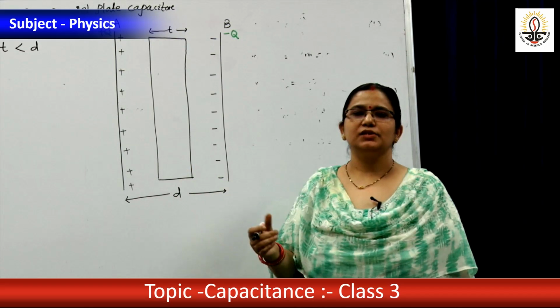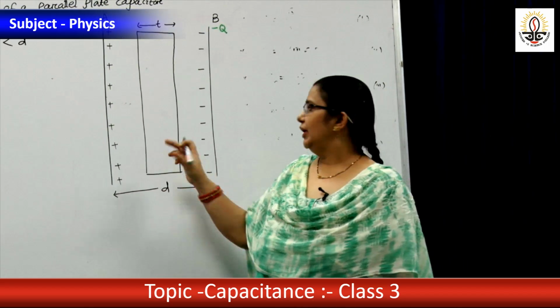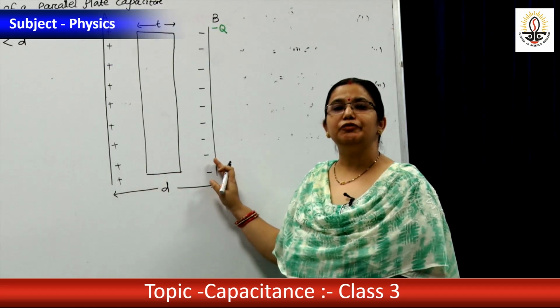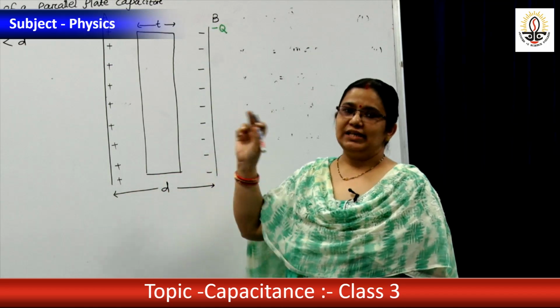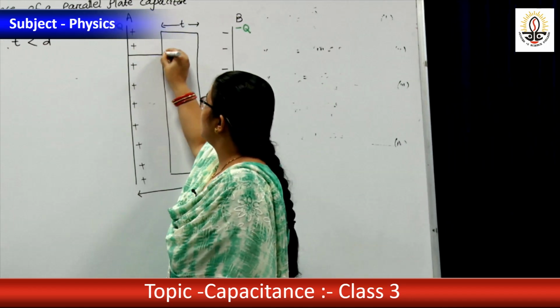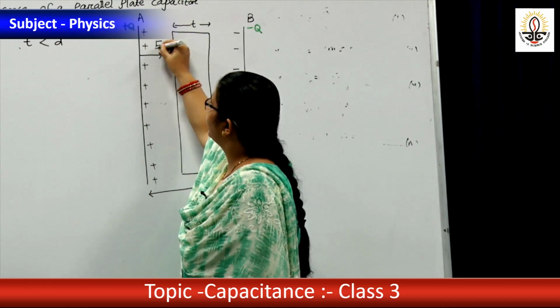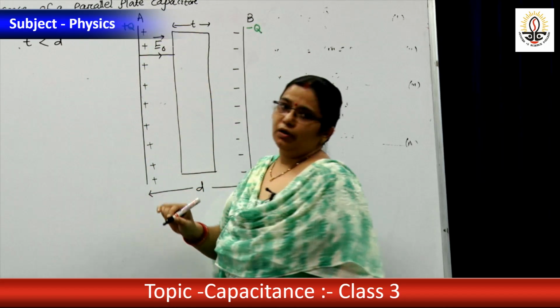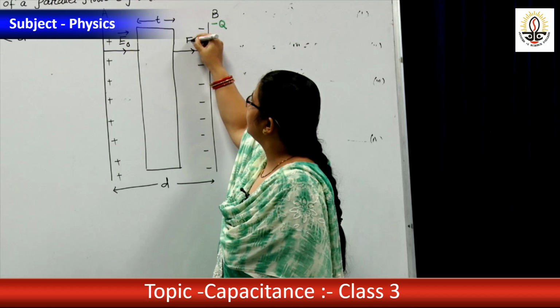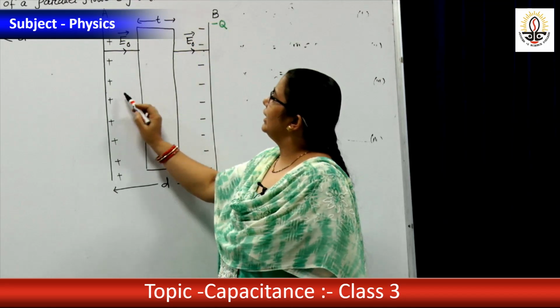In the previous class, we have learnt that the electric field between the plates of the capacitor is uniform. Okay? That is E, but here the notation is, suppose, E0. E0 means the outside electric field, or the electric field in air.